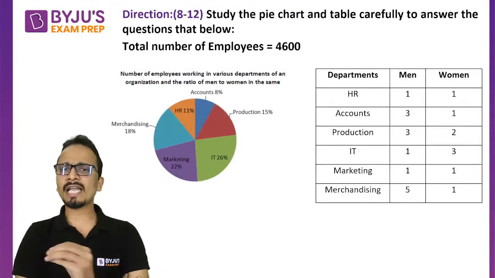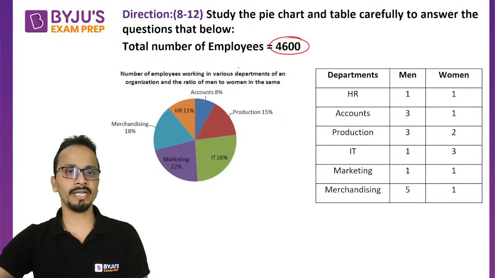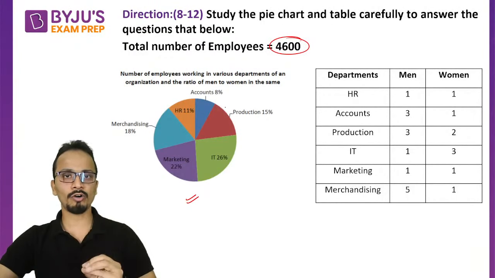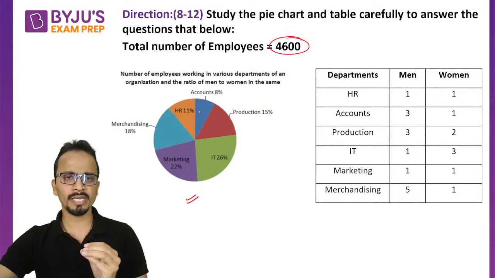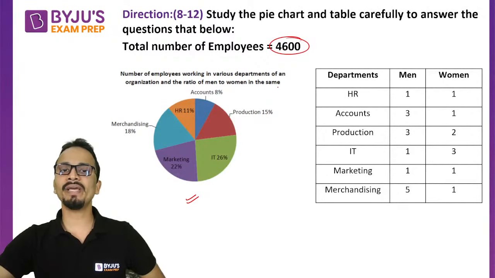Okay, so a pie chart and a table is given here. Study the pie chart and the table carefully to answer the questions below. The total number of employees given here is 4600. The number of employees working in various departments of an organization. So the pie chart is the breakup of these employees according to the different departments: accounts, productions, IT, marketing, merchandising, and HR. The table gives the ratio of men to women in the same.